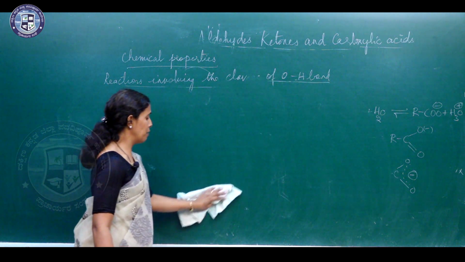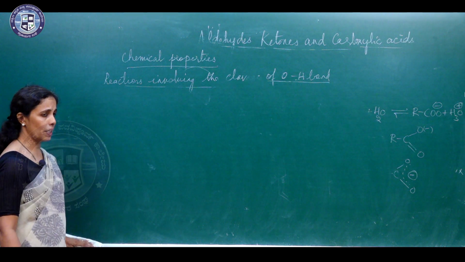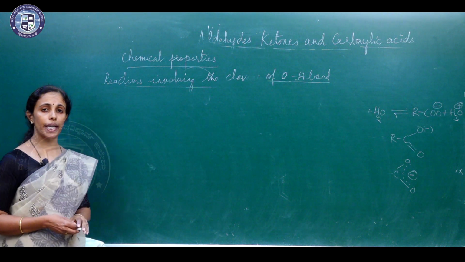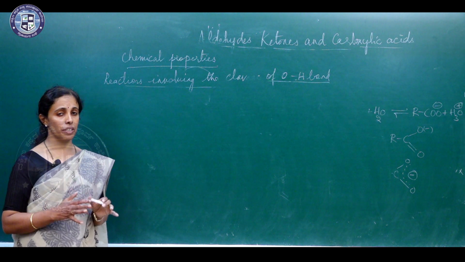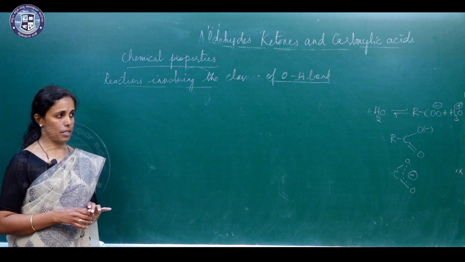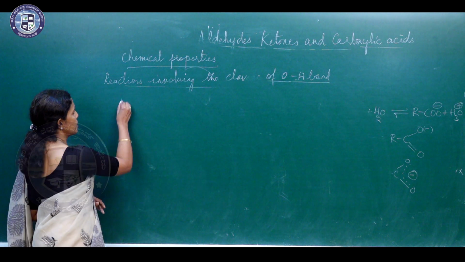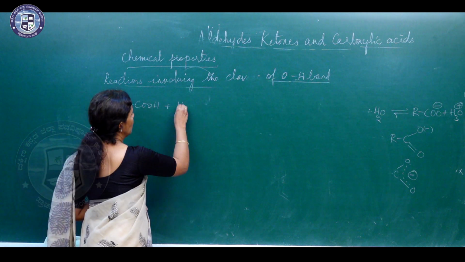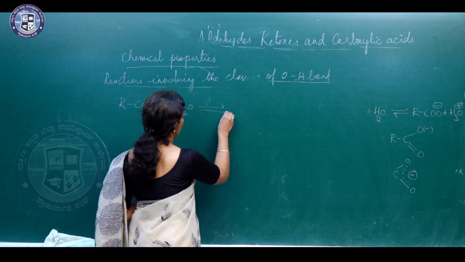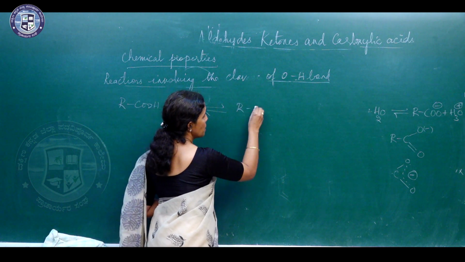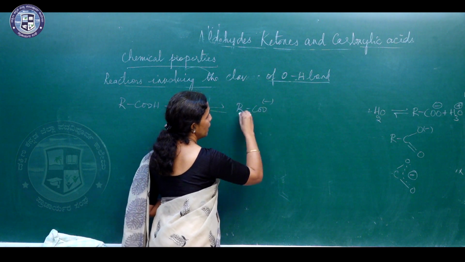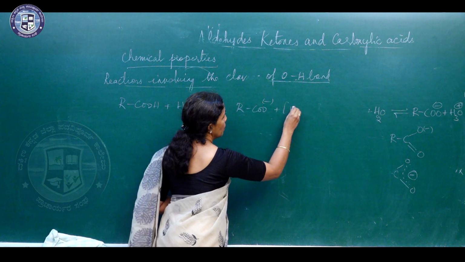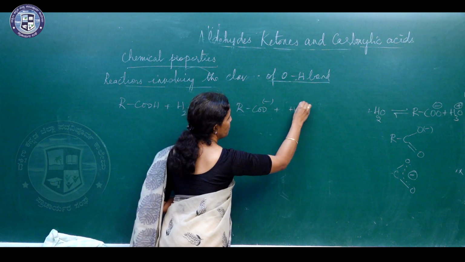So, next we will study about the pKa values. pKa values help in comparing the acidic strength of carboxylic acids. So, we will again consider the same reaction, that is when carboxylic acids are added to water, it forms the resonance stabilized carboxylate ion and H3O plus ions.